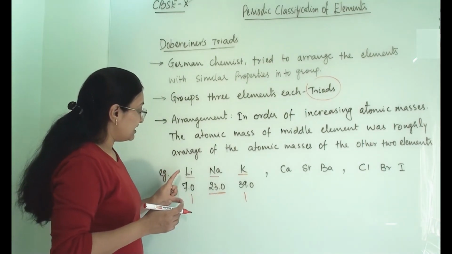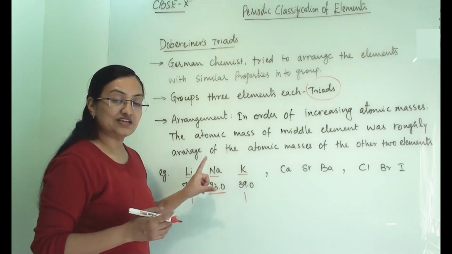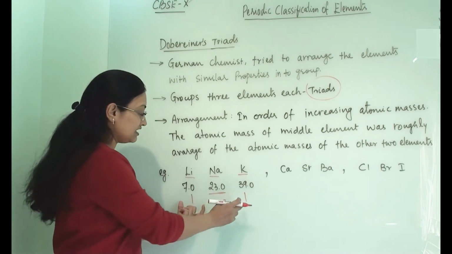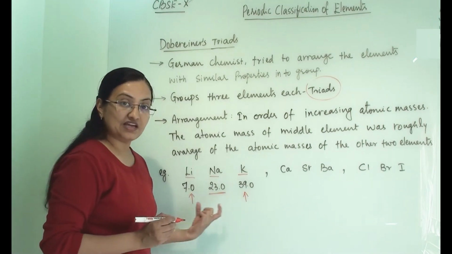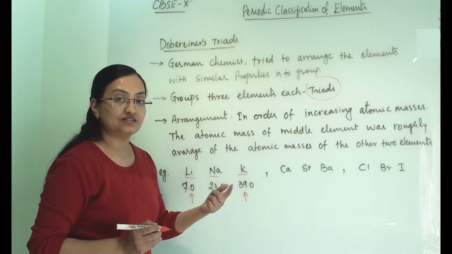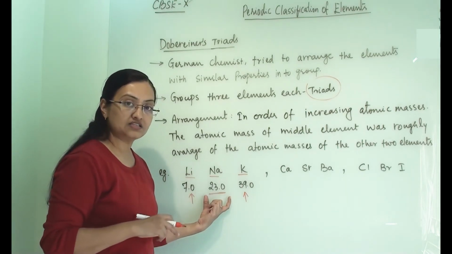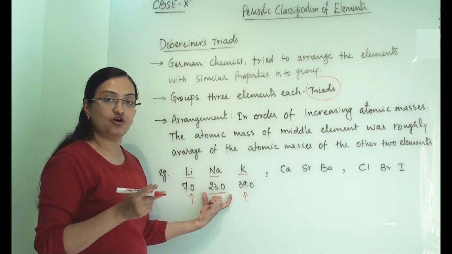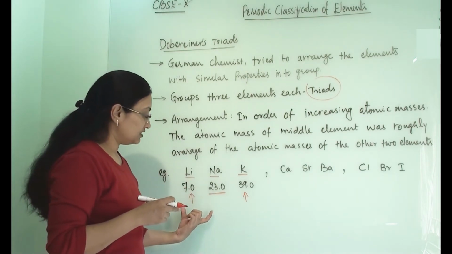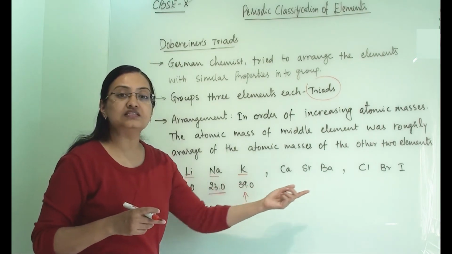Again, he arranged three elements in such a pattern that if you take the average of the two elements at each side, the answer is roughly equal to the atomic mass of the middle element. That is how he arranged these 9 elements.